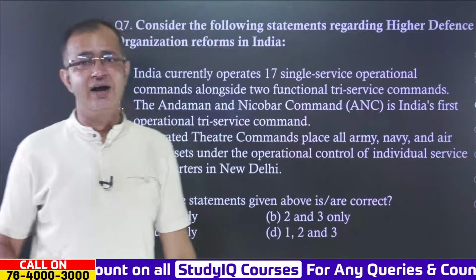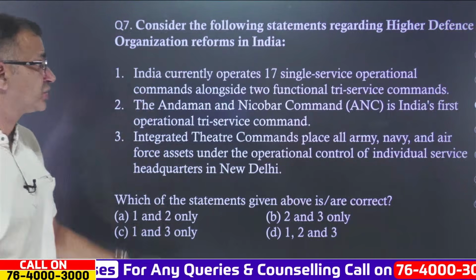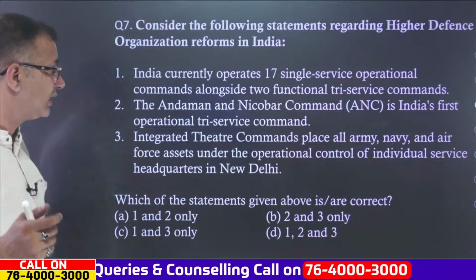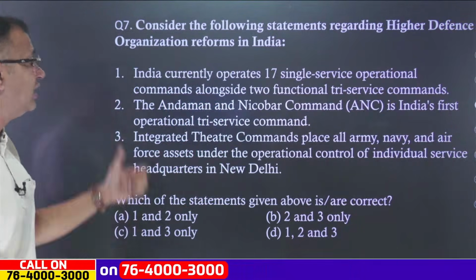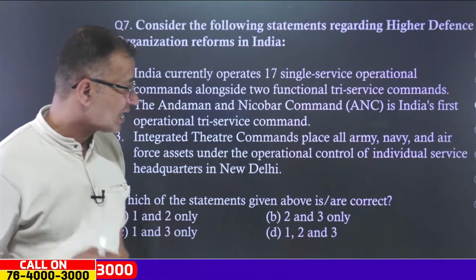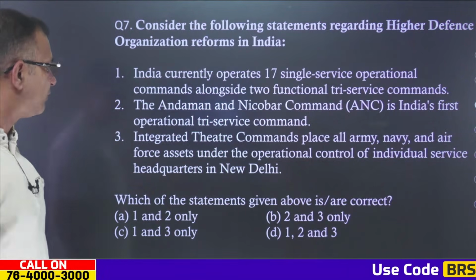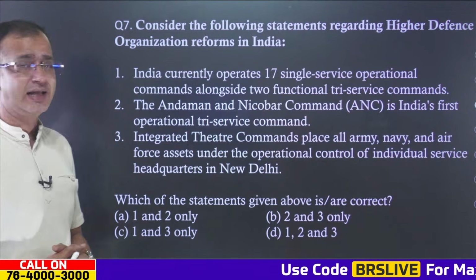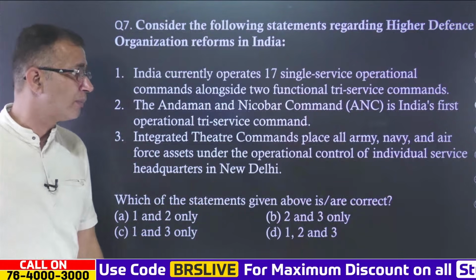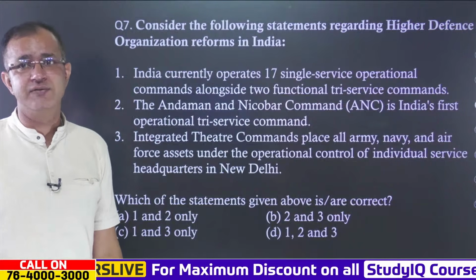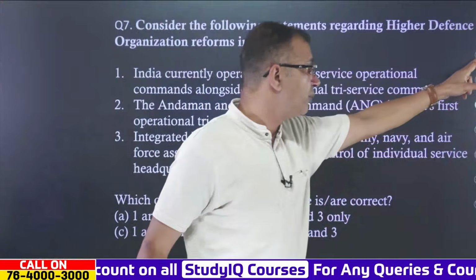And then we have the seventh question, that is consider the following statements regarding higher defense organization reforms in India. The first one, India currently operates 17 single service operational commands alongside 2 functional tri-service commands. The Andaman and Nicobar Command ANC is India's first operational tri-service command, and then integrated theatre commands place all Army, Navy and Air Force assets under the operational control of individual service headquarters in New Delhi. So, again, write down the answer in the comment box as well.